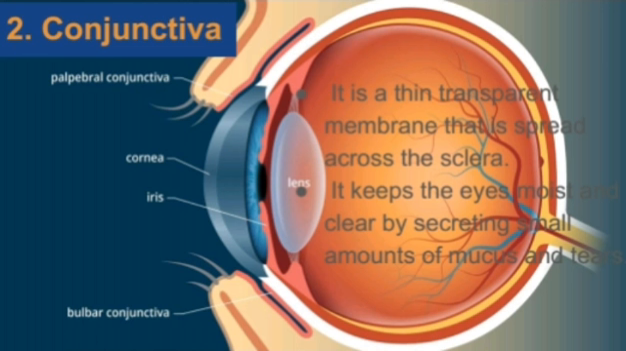Conjunctiva. It is a thin transparent membrane that is spread across the sclera. It keeps the eyes moist and clear by secreting a small amount of mucus and tears.